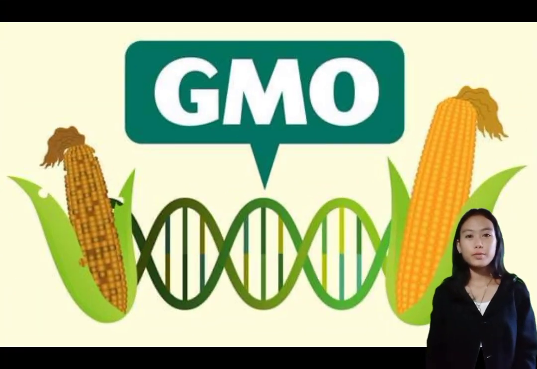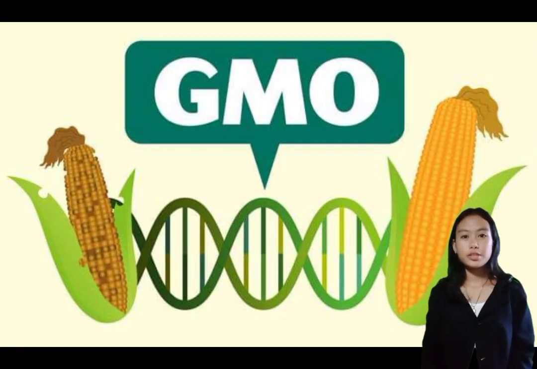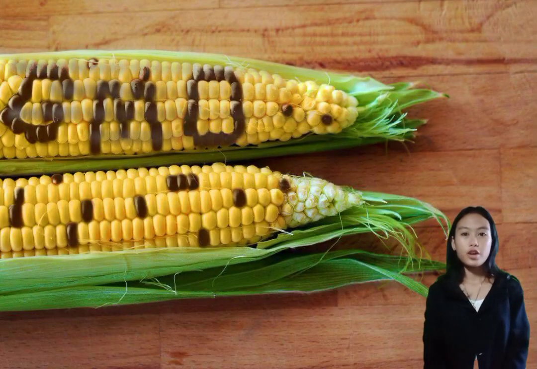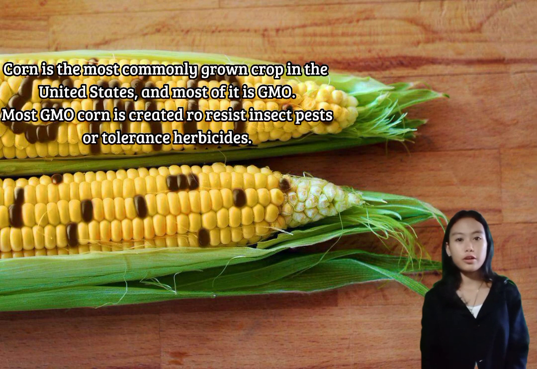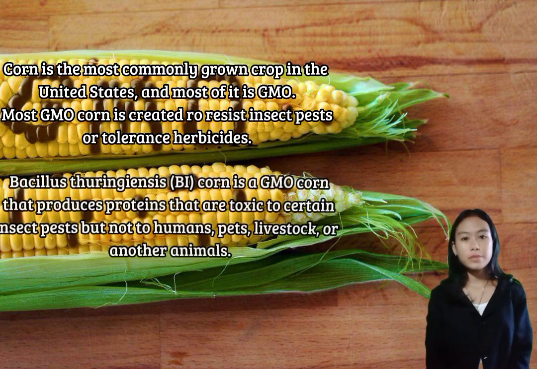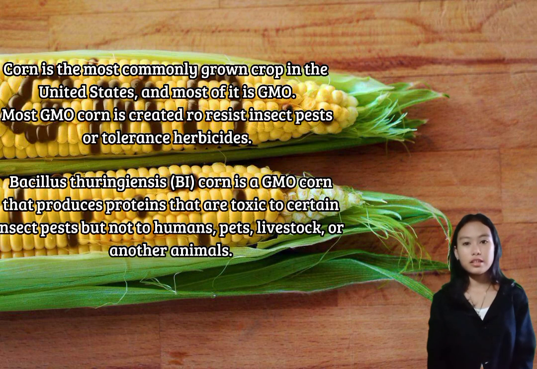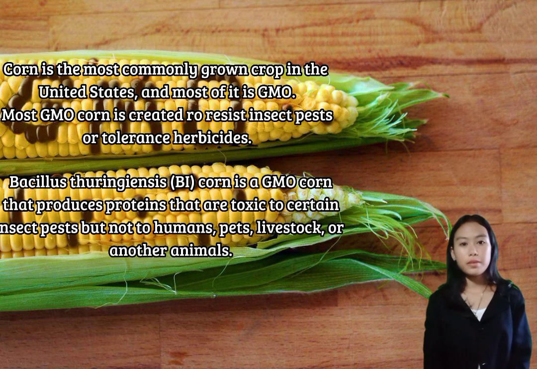Okay, I'll give 3 examples of GMO, then let's proceed to its benefits. Example number 1. Corn. Corn is the most commonly grown crop in the United States and most of it is GMO at kanilang napansin na ang GMO corn reduce dangerous mycotoxin levels sa mga butil. So ang pagtatanim ng GMO corn is pwede magpa-increase ng salary ng mga magsasaka at pwede rin mag-reduce ng danger sa health ng mga mamimili ng corn.